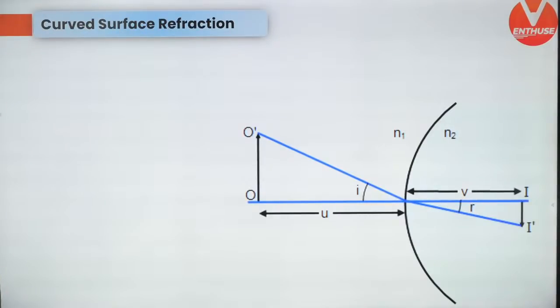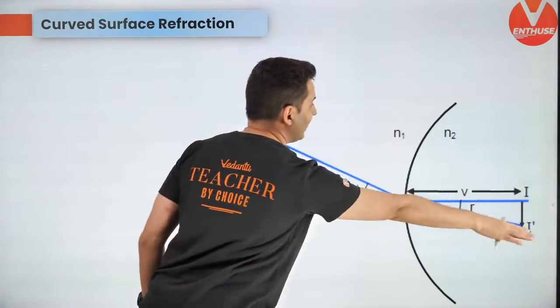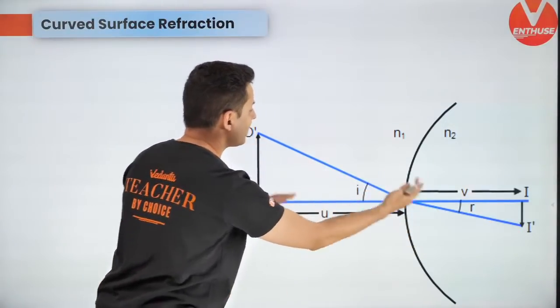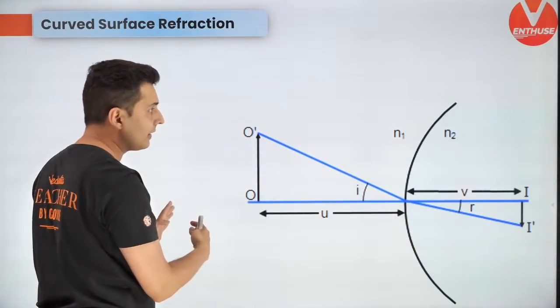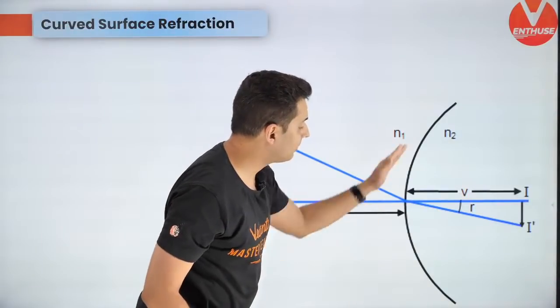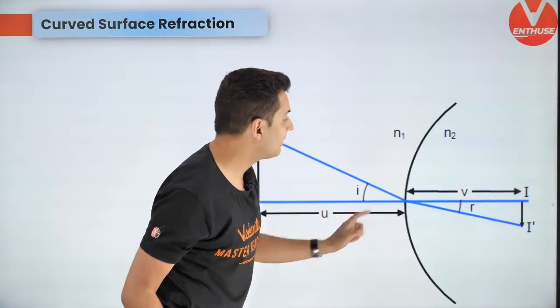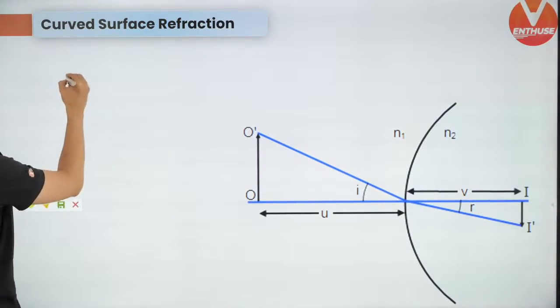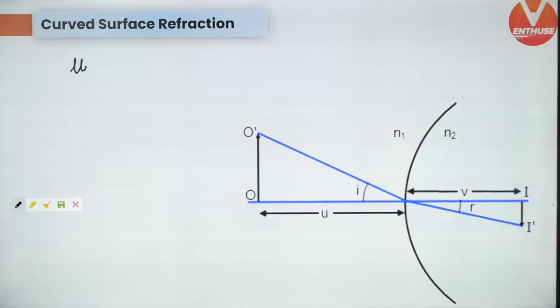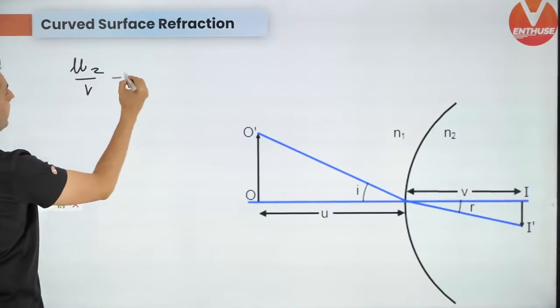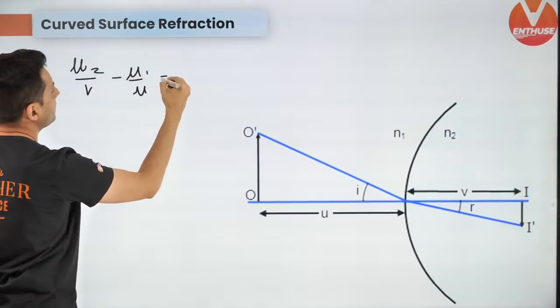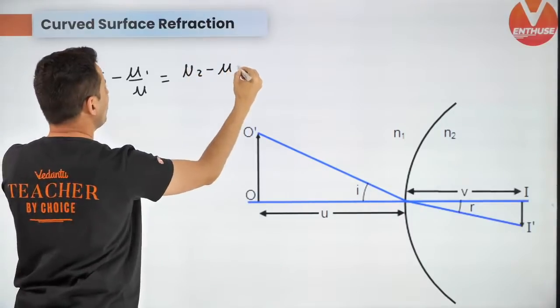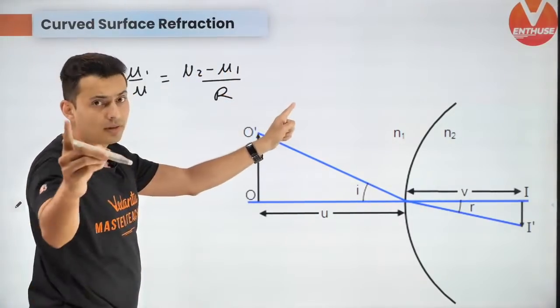Curved surface refraction. If one side has one refractive index, the other side has another refractive index, and the surface is not flat but curved with a radius R, then the curved surface refraction formula is mu2 by v minus mu1 by u is equal to mu2 minus mu1 divided by radius of curvature.